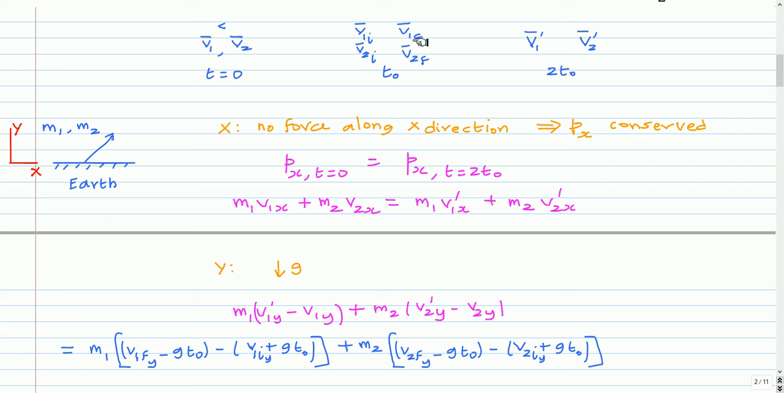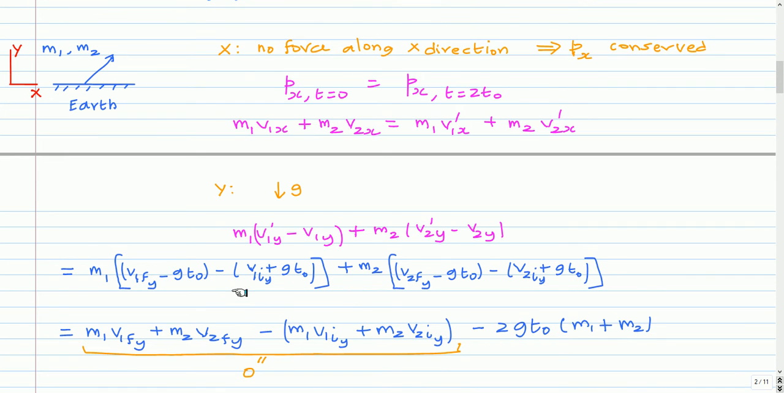So that is v1f y minus g t0, because g is in the downward direction and we have taken the positive y direction upward. Similarly v1y is the velocity here, that can be related to v1i y. So that is the final velocity plus g t0. Similarly for the second particle, v2 prime y is related to the v2f y component as v2f y minus g t0, and the v2y component is related to the v2i y component as v2i y plus g t0.